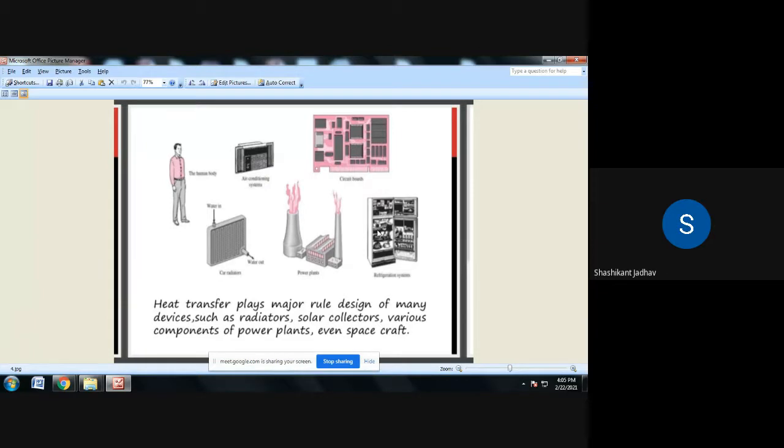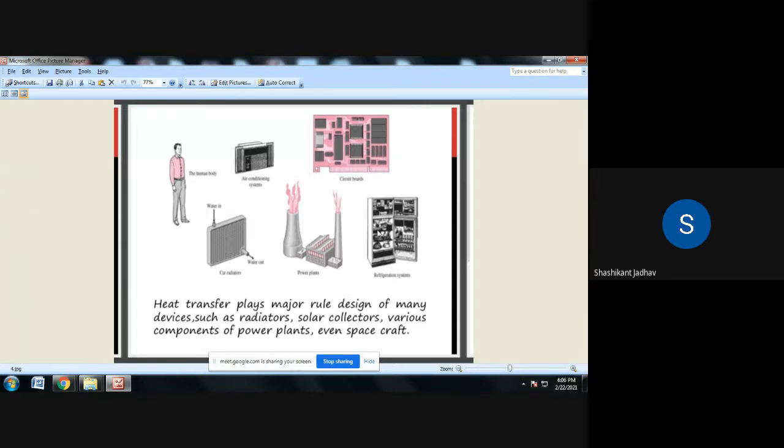So what are the applications? Heat transfer plays a major role in the design of many devices. What are the different devices we have to design by using this subject? We have to design radiators, different solar collectors, various components of the power plant, spacecraft, refrigeration units, air conditioning systems, and circuit boards.